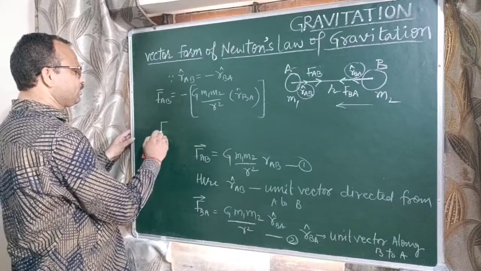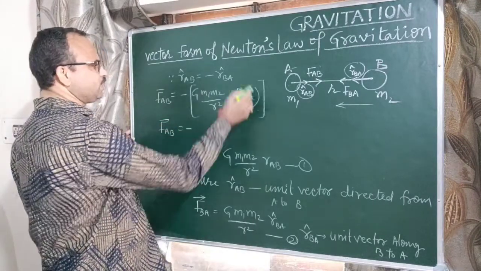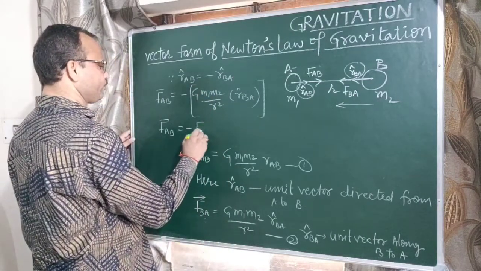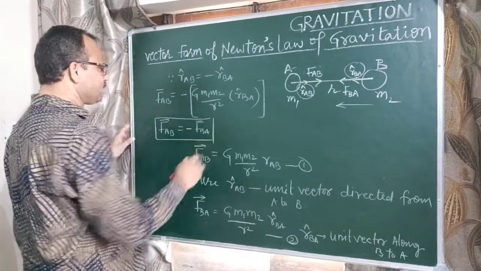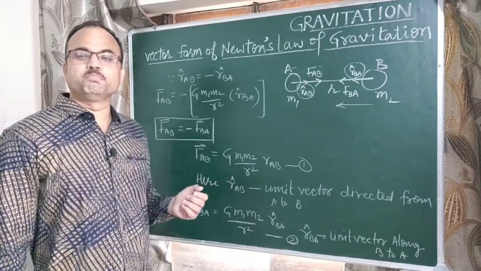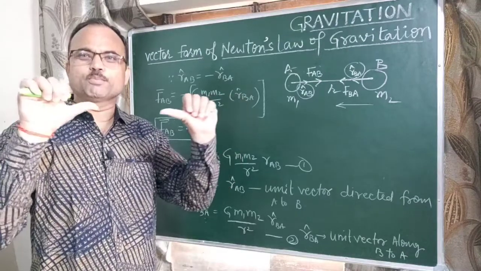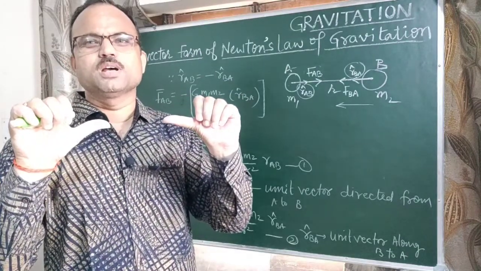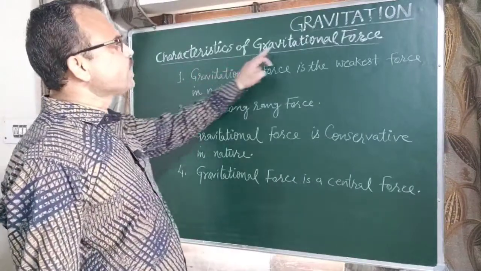So FAB vector equals minus FBA vector. So these two forces are equal and opposite, meaning two bodies always experience attractive force.